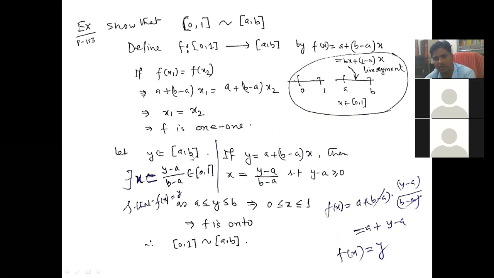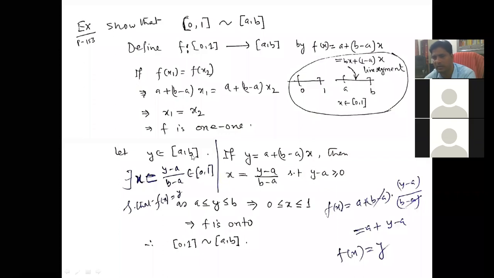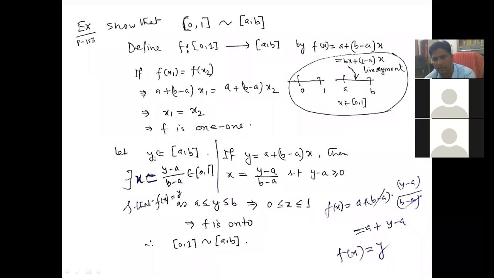Similarly, for each y belonging to the closed interval [a, b], suppose y is an arbitrary member of [a, b], then this quantity (y minus a) upon (b minus a) is your x.